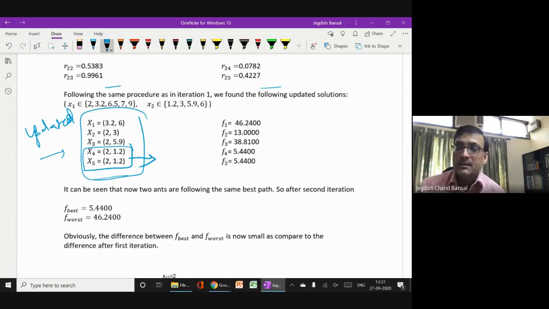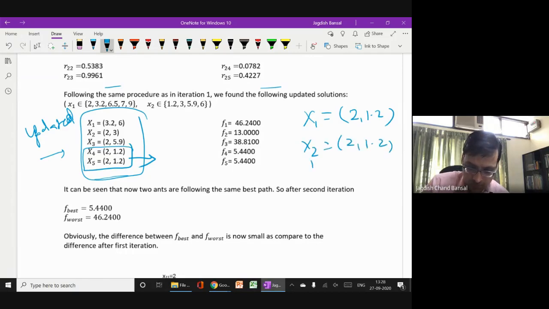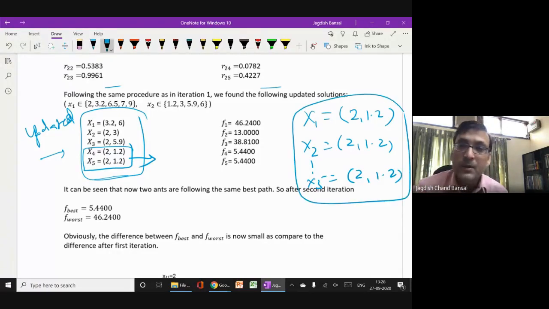So now you see that when one ant was there on the shortest path, then it has influenced a lot of other ants to come. Now 2 ants are there, they will influence more. And after some time, what will happen? All the ants will have the same value, 2, 1.2 for x1, 2, 1.2 for x2, and so on, x5 also 2, 1.2. And when this happens, we will stop the algorithm. We will say that the algorithm has converged to the best solution, right?